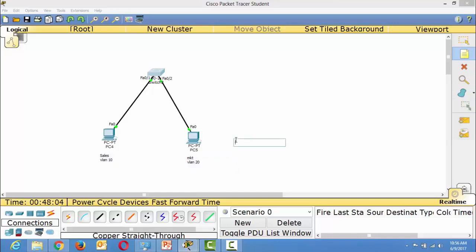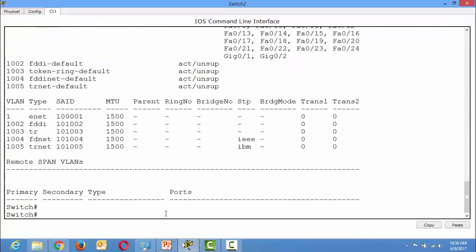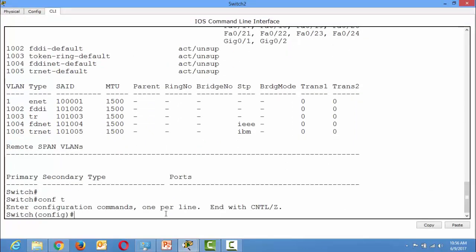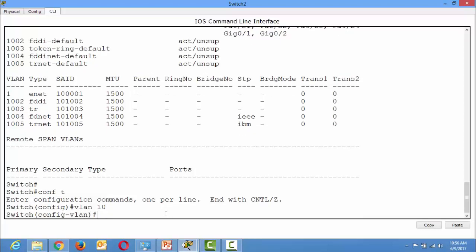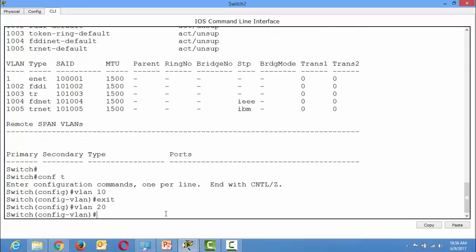So how can we create different VLANs on a switch? Come on the switch, go to configuration mode. The command is very simple. I want to create VLAN 10 and exit, VLAN 20.